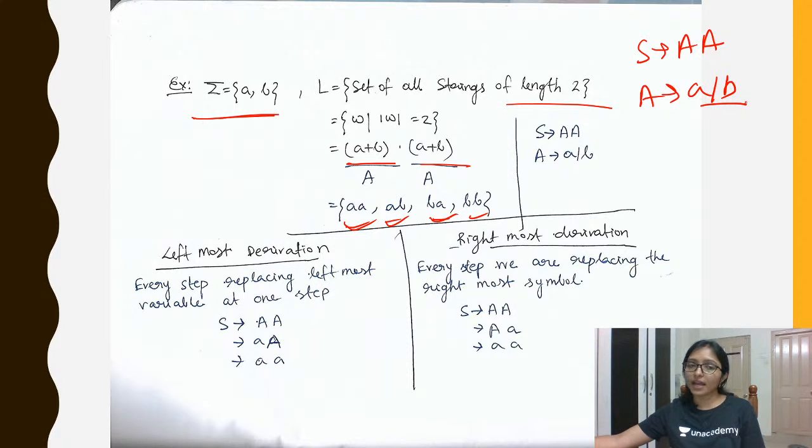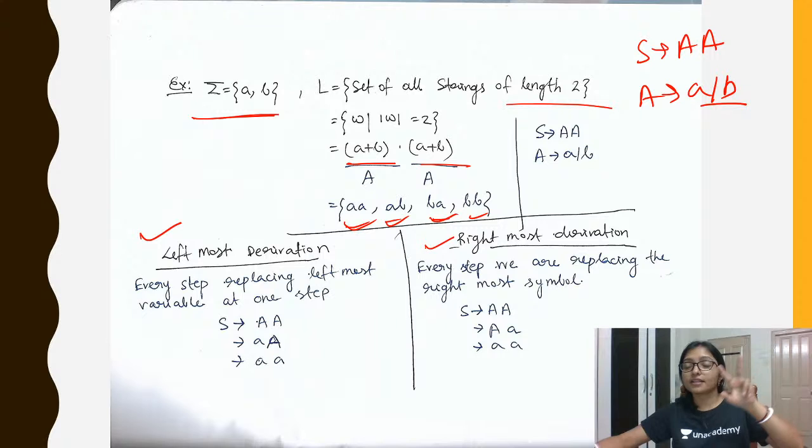A or B we can do so easily, and when you are doing the derivation, you have to remember that you apply either leftmost or rightmost. Two types of derivation are possible, either leftmost or rightmost. You cannot mix. What is leftmost? What is rightmost?